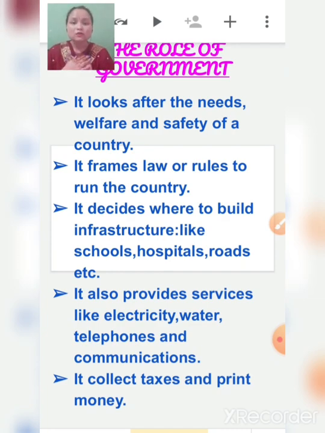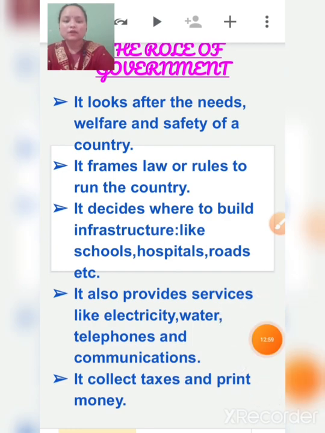So we are also the main part. We also play a very important role in this, and the government also plays a very important role. So the balance should be there, so that the country can run properly. It doesn't only collect taxes but also prints money. So these are all the work of the government. Okay, now we will talk about the central government.